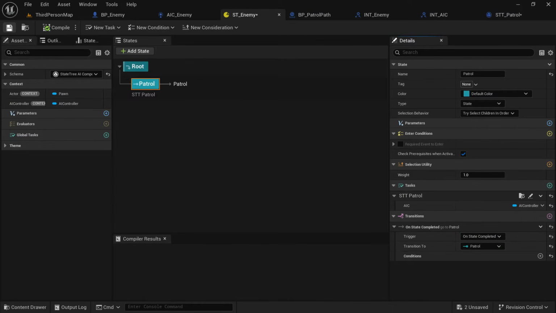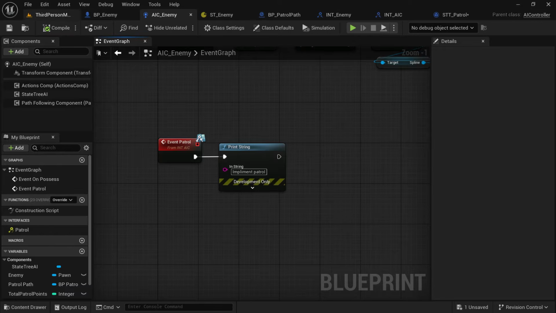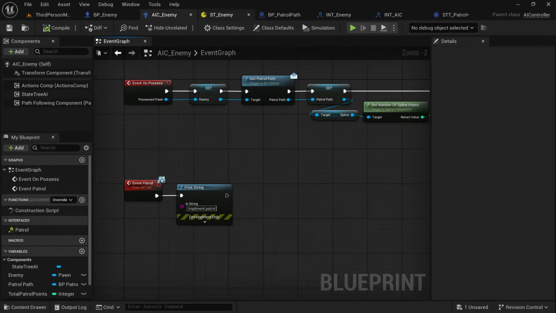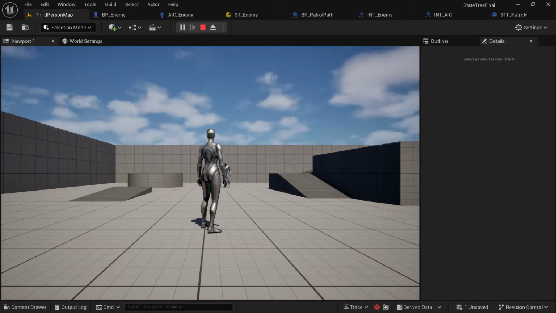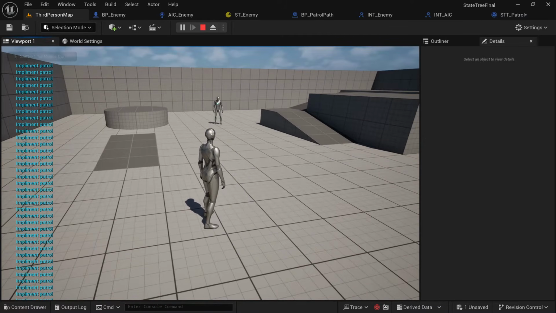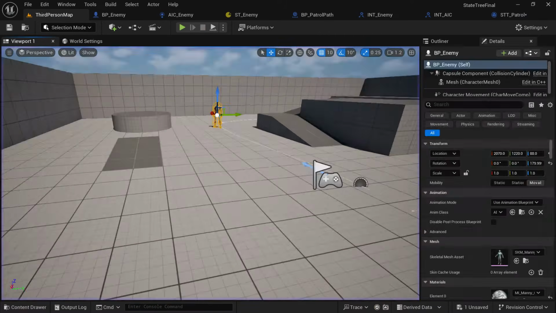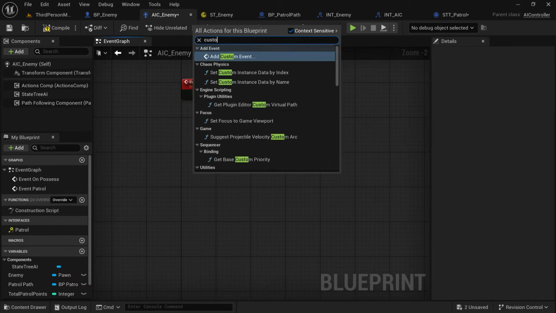And on the state transition, just say as soon as it finishes, on completed, go back to patrol. Now when you run it, you can see he keeps saying patrol over and over again. This is because we're hitting the patrol task. We do it, we fire this event, then we finish the task and it keeps repeating.